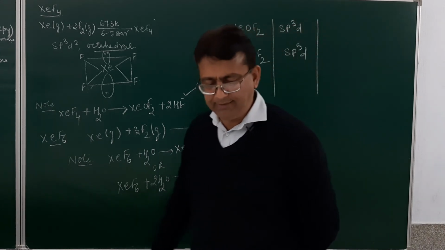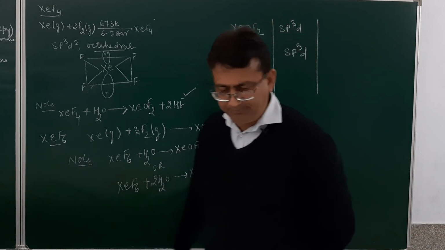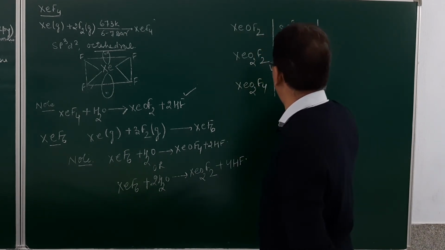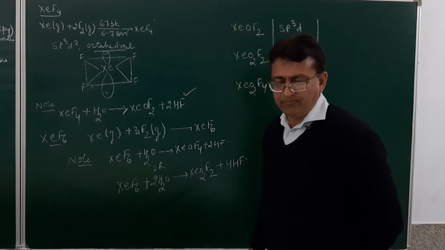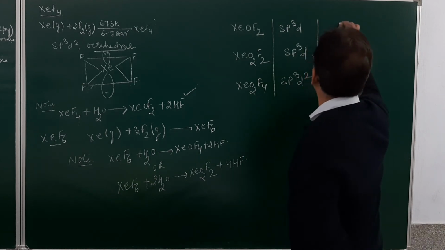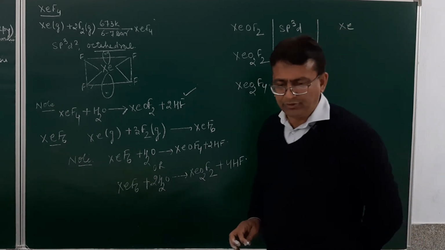And if you take XeO2F4, it will have sp3d2 hybridization. Here, it will have distorted octahedral geometry. So, this will be xenon, then distorted octahedral geometry over here.